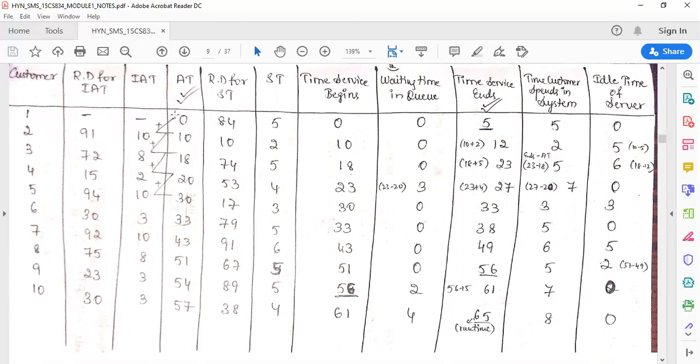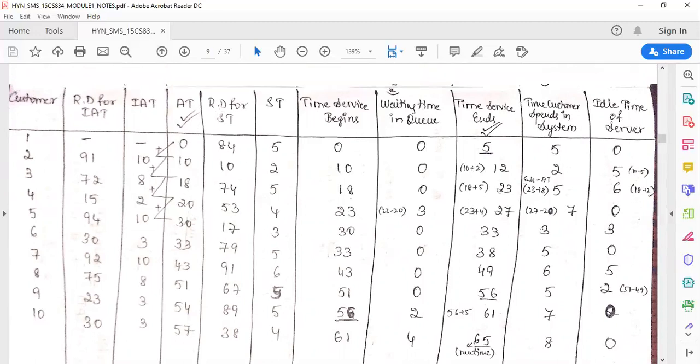If there is a 10 minute difference, the second customer has arrived at the 10th minute. So 0 plus 10 is 10, 10 plus 8 is 18, 18 plus 2 is 20, 20 plus 10 is 30, 30 plus 3 is 33, 33 plus 10 is 43, 43 plus 8 is 51, 51 plus 3 is 54, 54 plus 3 is 57. All these arrival times are written by just adding the inter-arrival time values.